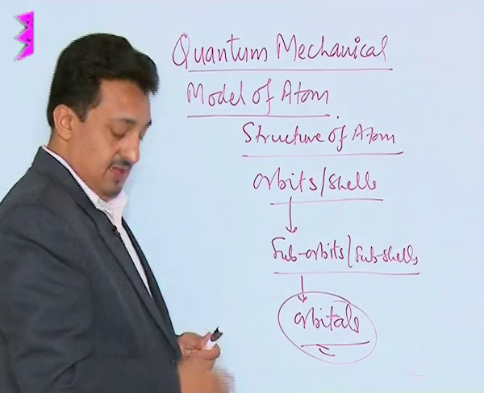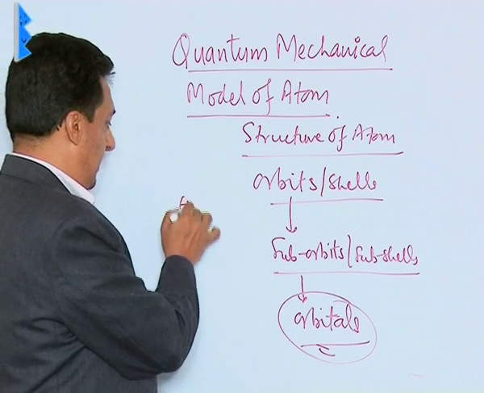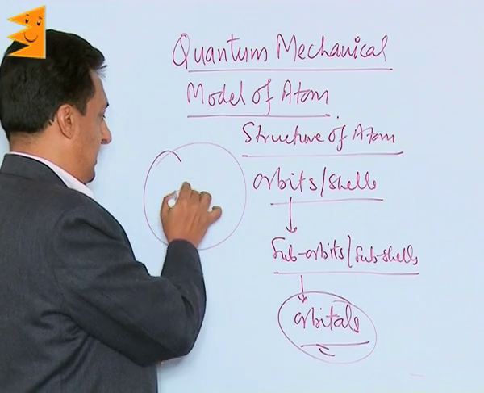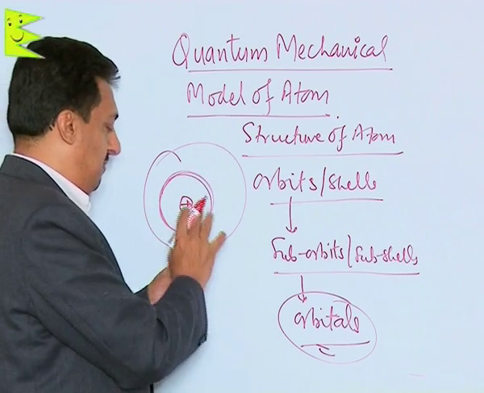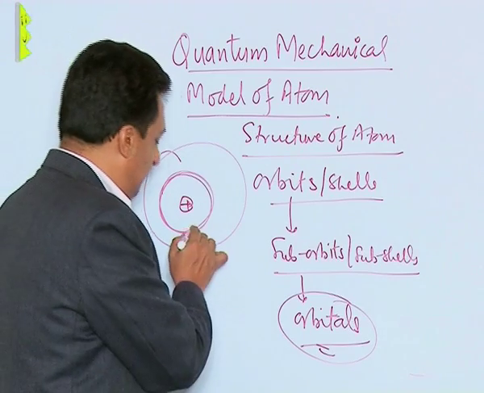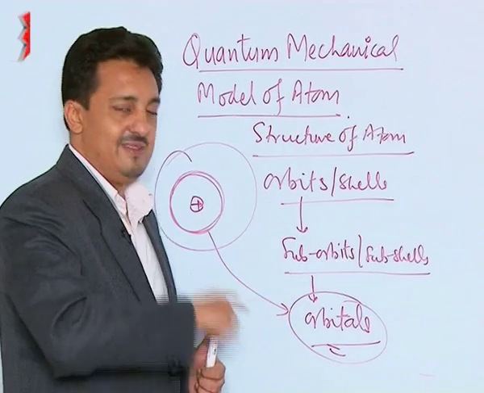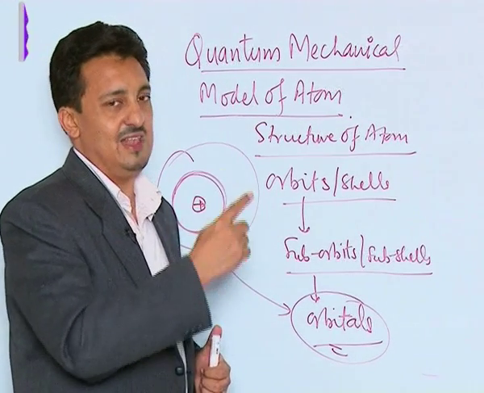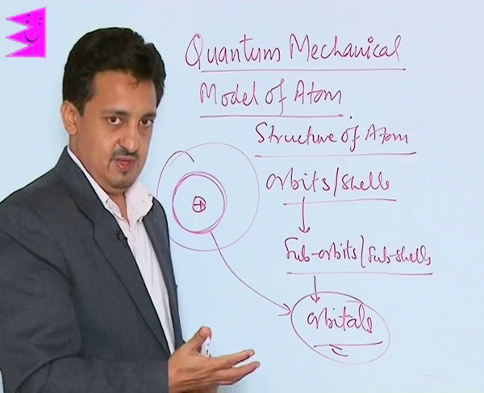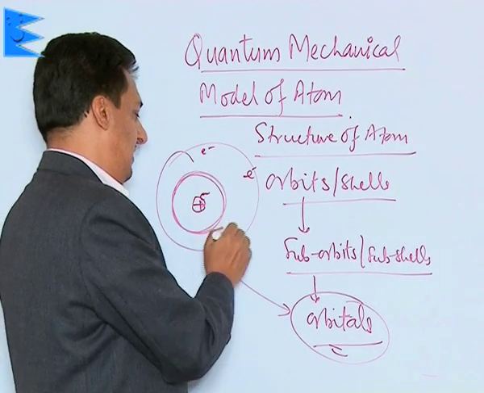He said, though we know the electron can exist anywhere in the atom, its maximum probability of being found is in a particular path, and that path is called an orbital. So what is an orbital? It's the three-dimensional space around the nucleus where the probability of finding the electron is maximum. Because we know the electron can exist anywhere in the atom.